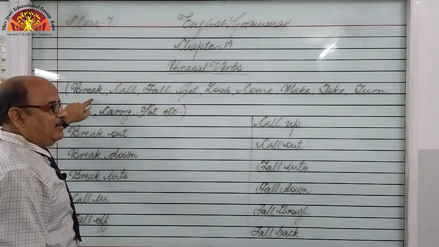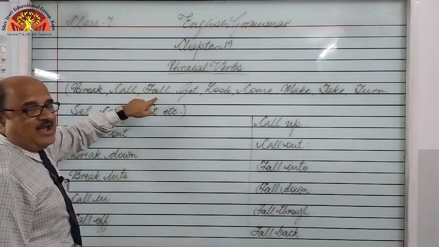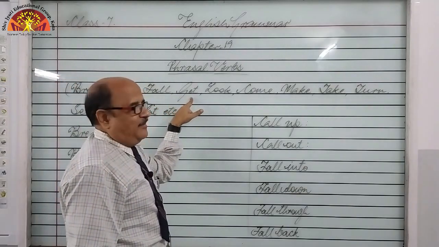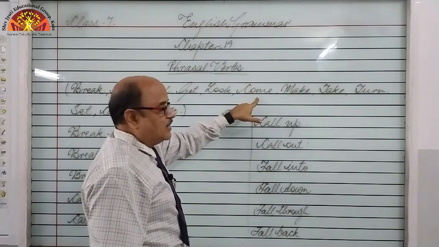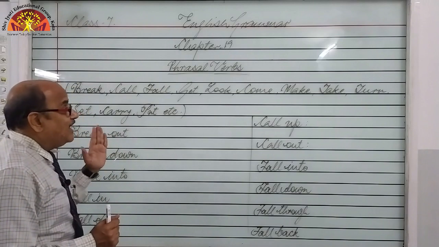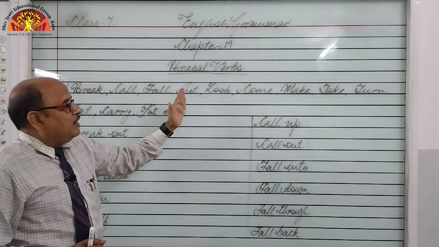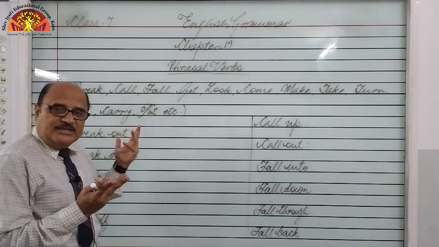He broke my pen. Whom are you calling? Oh, he fell down. Get, I have got an idea. Look, come here. So in this way, they are main verbs only. But now we are going to add some important prepositions to them. And look, magically they will change their meanings.